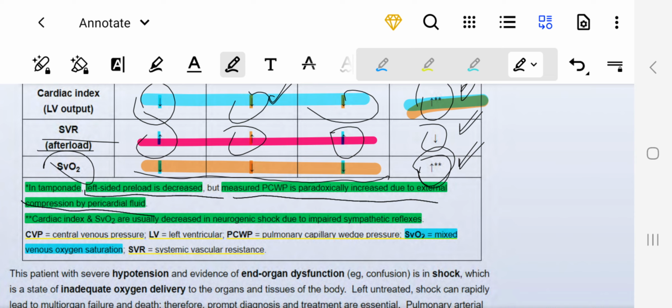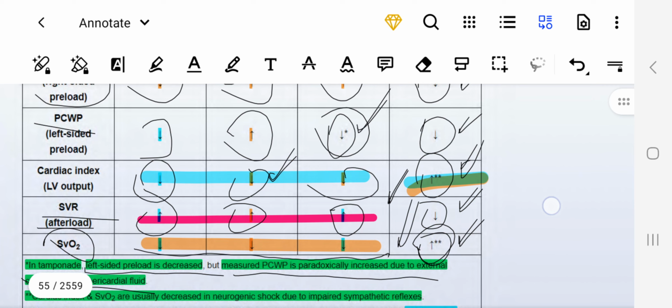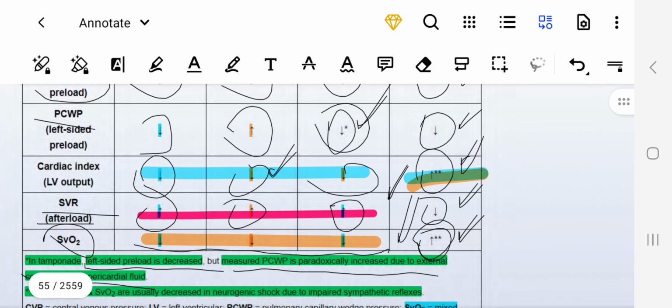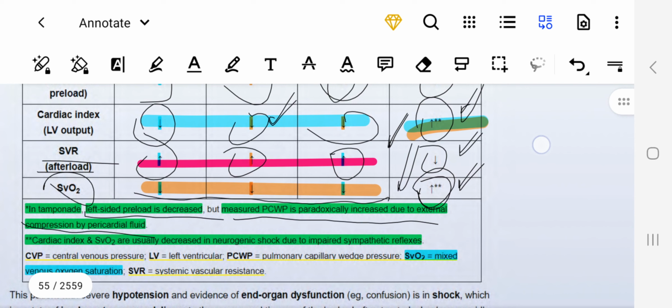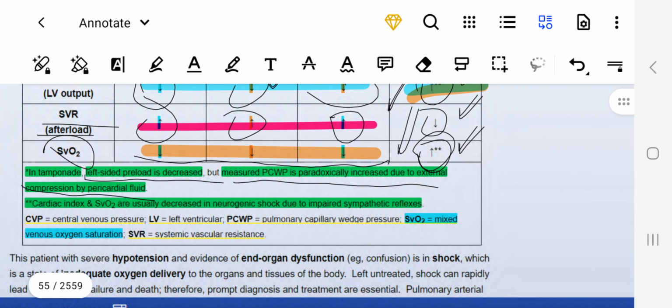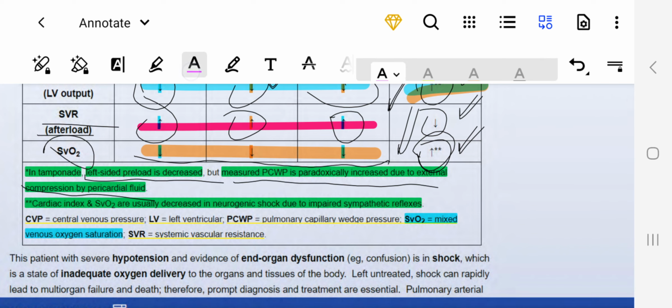So what about this point over here? Over here, they have mentioned that the cardiac index or cardiac output is increased, and with that the saturation. Cardiac index and mixed venous oxygen saturation are usually decreased in neurogenic shock due to impaired sympathetic reflexes. This is important.